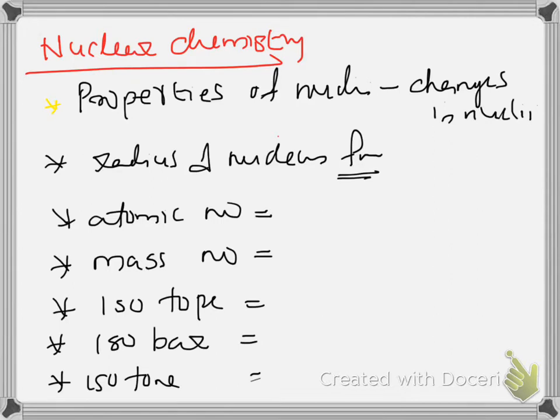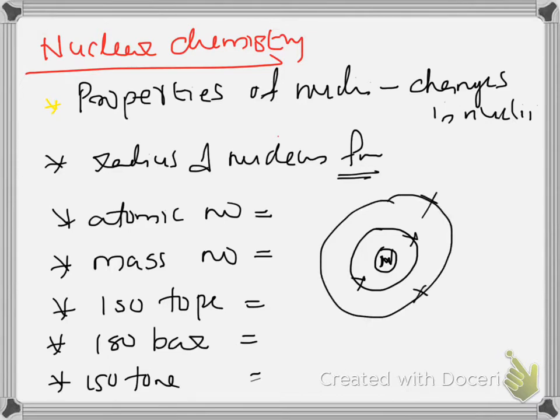All these reactions are chemical reactions, but nuclear chemistry deals with nuclear reactions. What is the fundamental difference between nuclear reactions and chemical reactions? Consider an atom having a nucleus and a few electrons around it in different orbits.